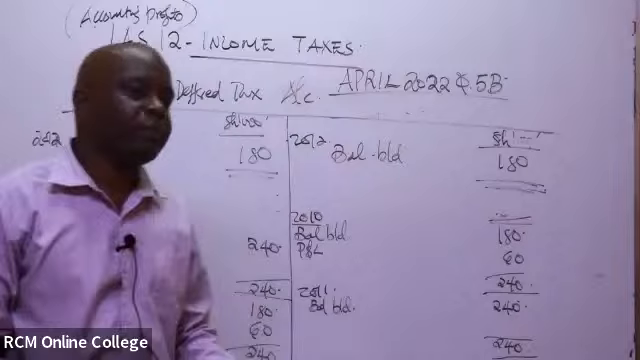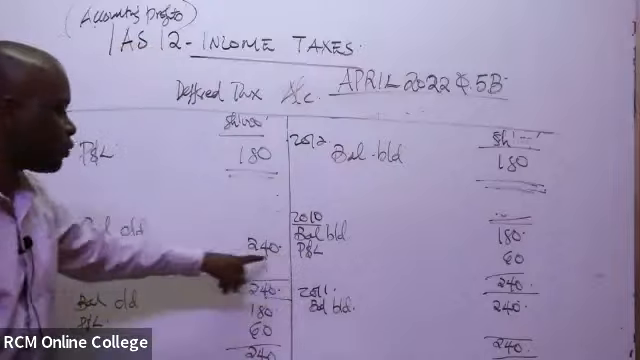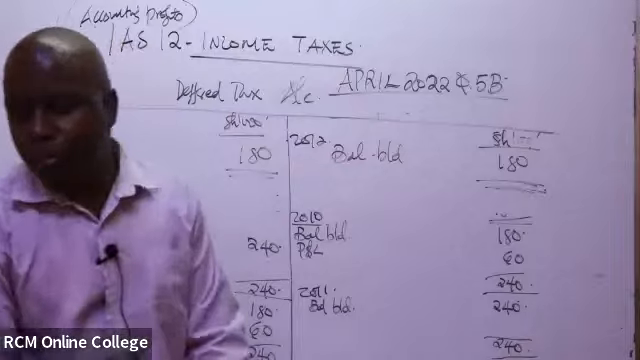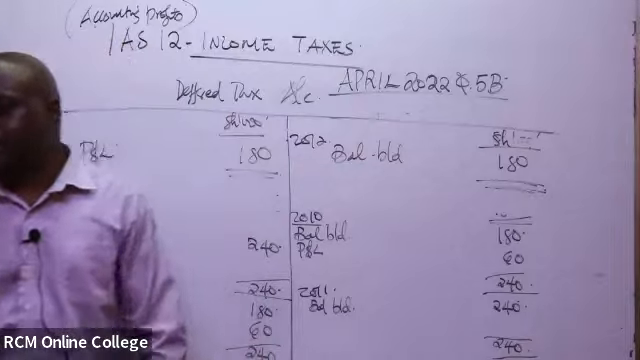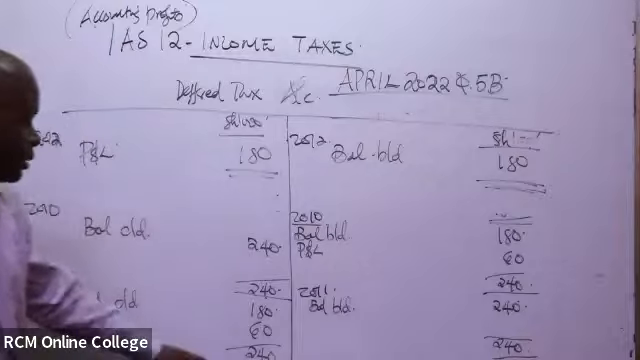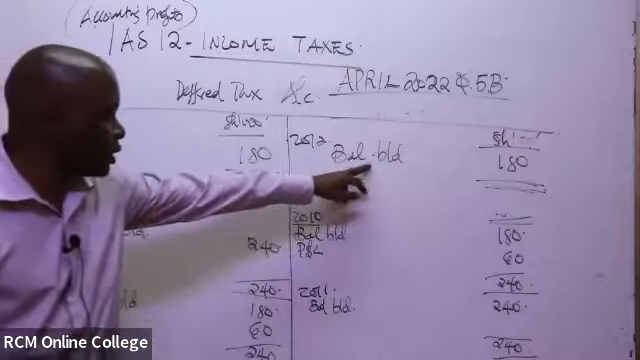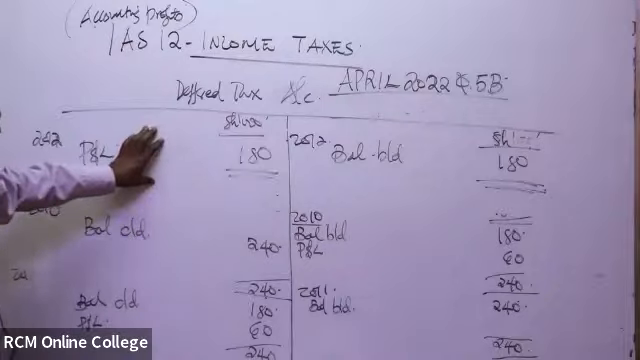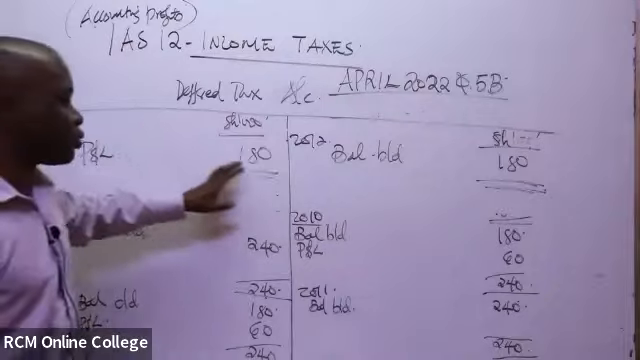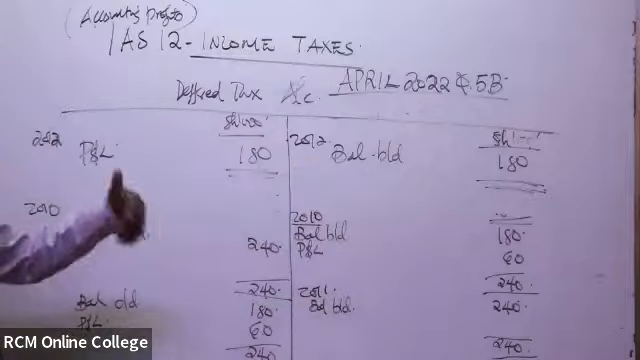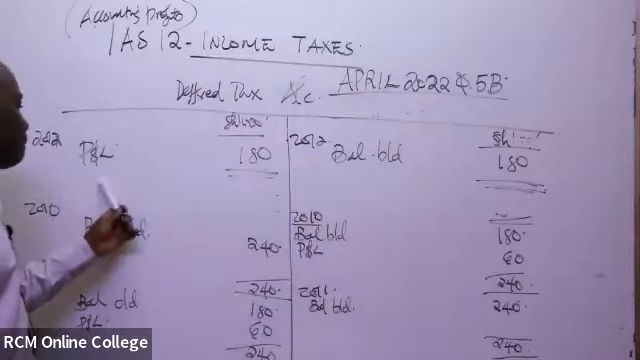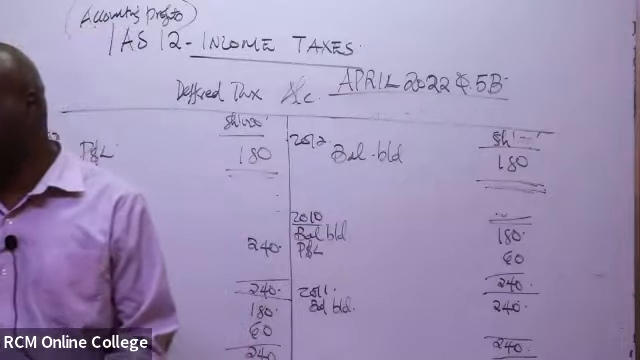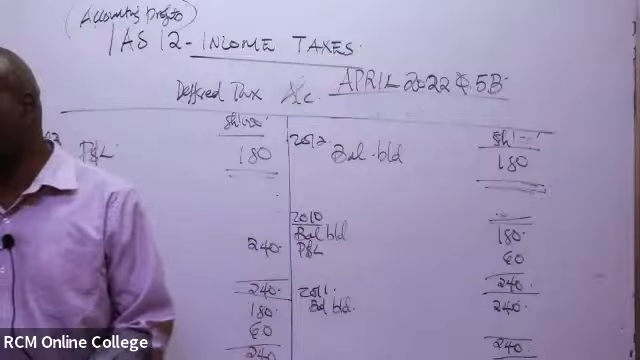But if it is on the debit side, like the other ones that were on the debit side of the P&L, they were expenses. Are we together? So this 180, we've been able to bring it down here, but we close it to the P&L account. So for this particular year of 2012, this amount of 180, you'll take it to the P&L account as an income.